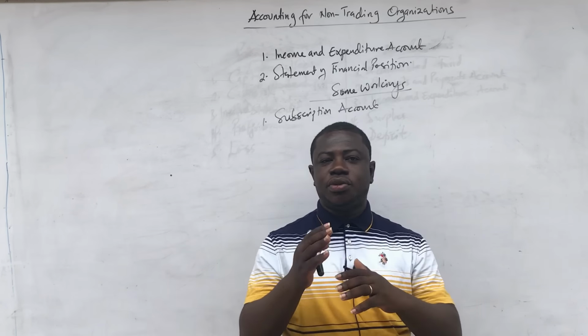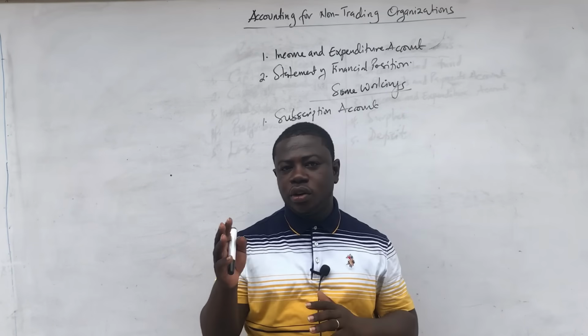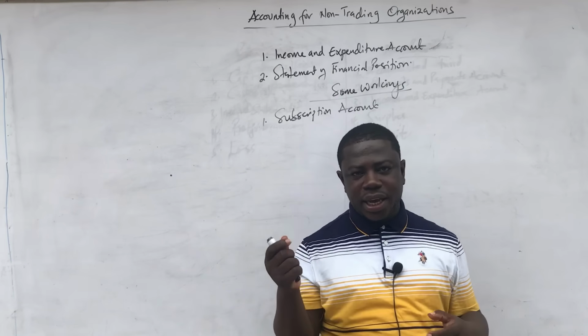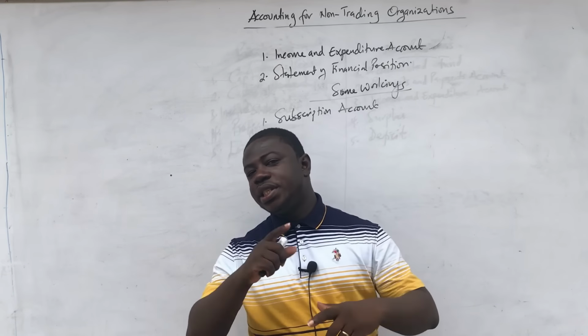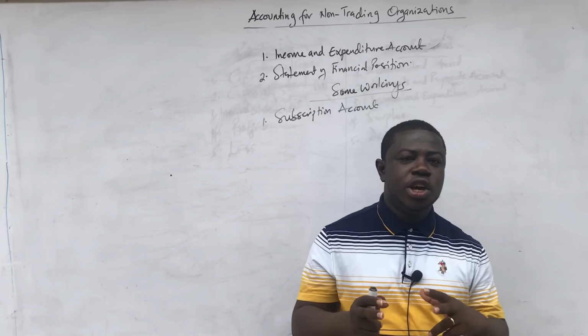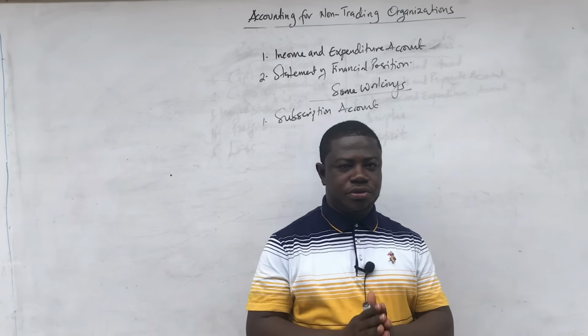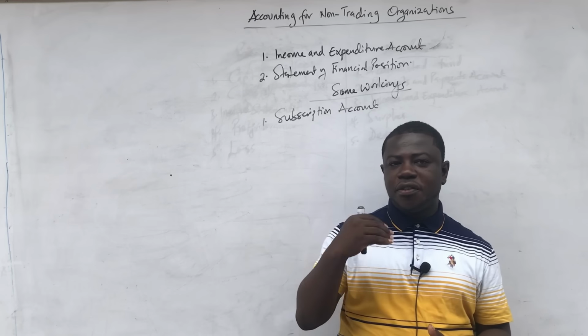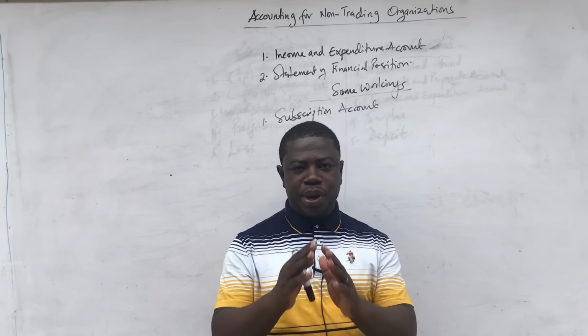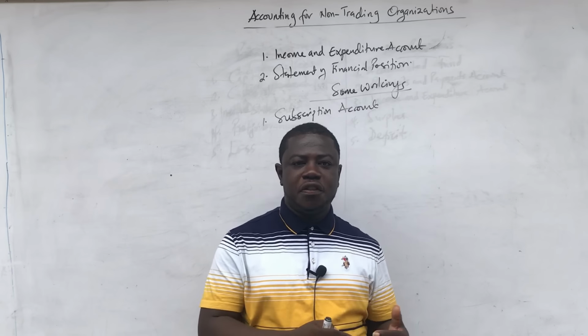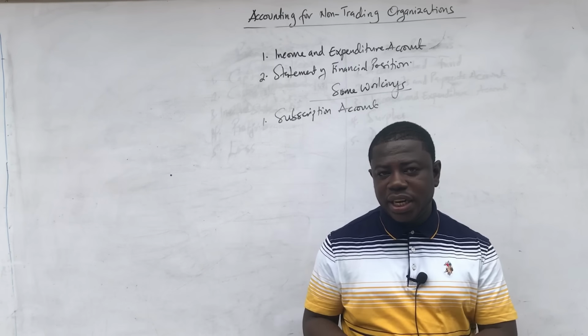You are going to see subscription owings for opening and closing. You are going to see subscription paid in advance at the beginning and at the end. And so it's likely you may see some in some questions. In some questions, you may not see all. But whatever the case will be, I'm going to give you the format for the subscription account. And then we are going to use the format to prepare subscriptions account. And then we are going to find the amount that has been actually earned.